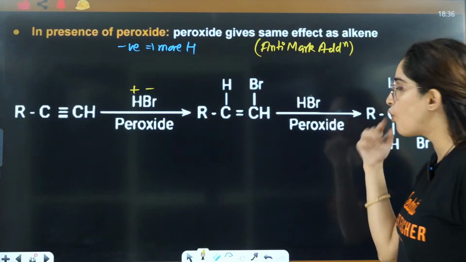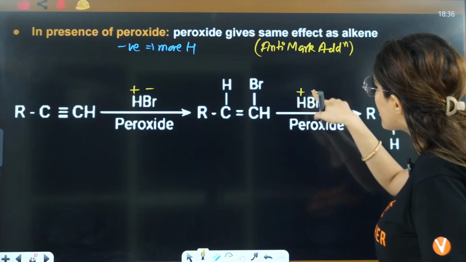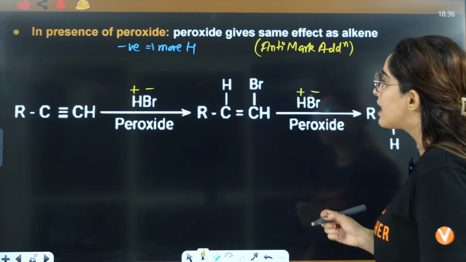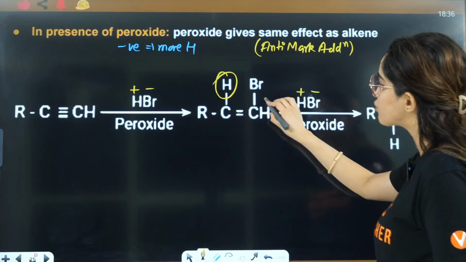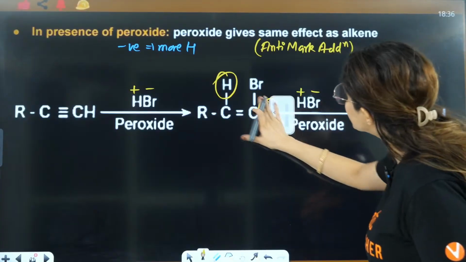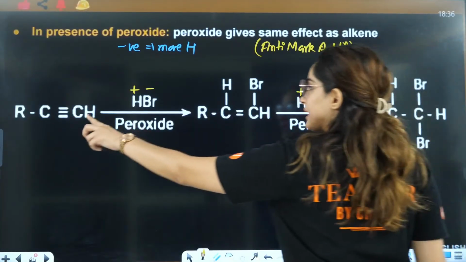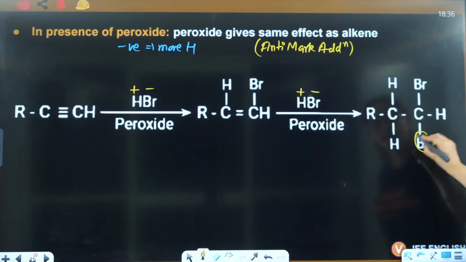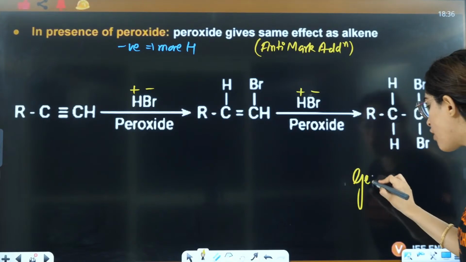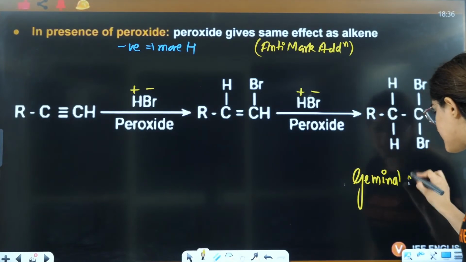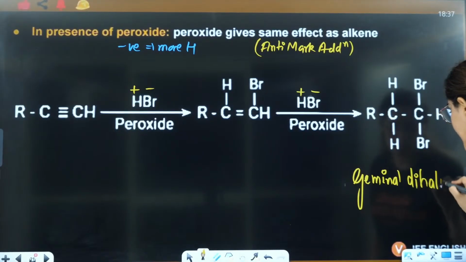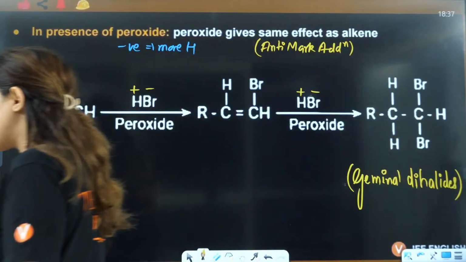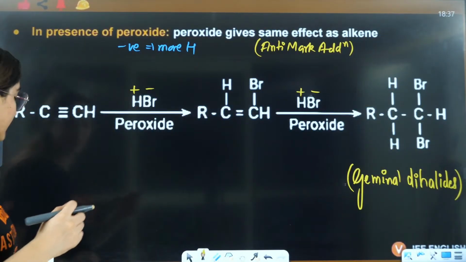Again you will add one more HBr, this is positive, this is negative. The negative part will be attached to the carbon with more hydrogens. Now the question is, ma'am, this also has one hydrogen, this also has one hydrogen. But initially where did you have more? Here, right? So that is why it will be attached here only. So again Br will be attached here, and again you will have the formation of geminal dihalides. Geminal means on the same carbon you are attaching the groups. That is geminal dihalide, okay?